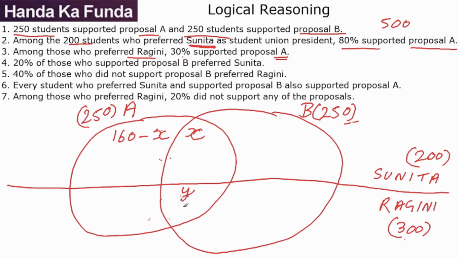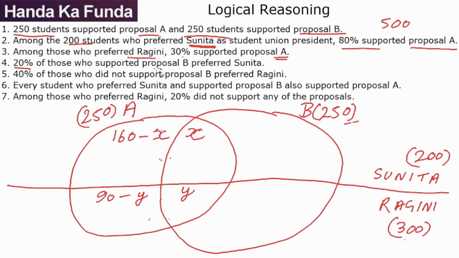If I take this part as y, this part will be 90 minus y. And now I have the complete A circle. The upper part, 160, are Sunita supporters. The lower part, 90, are Ragini supporters.